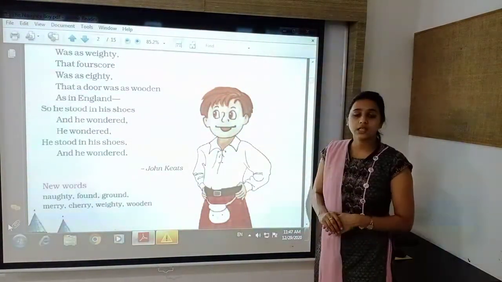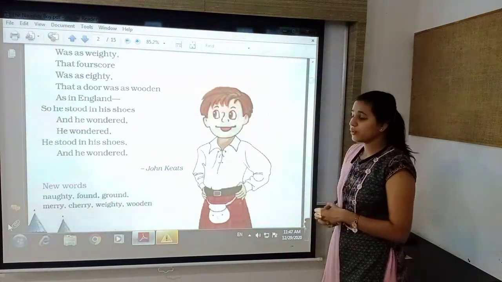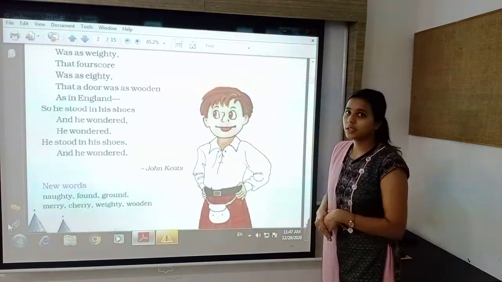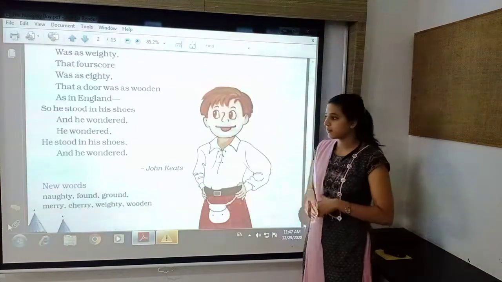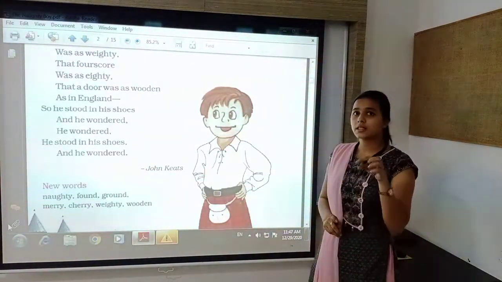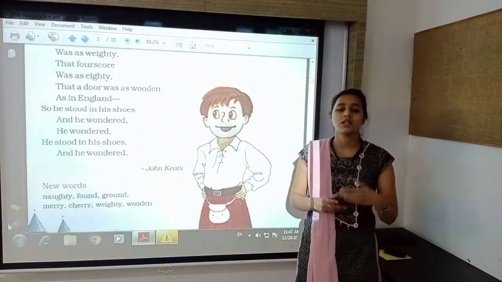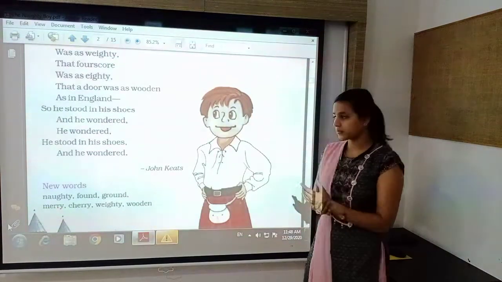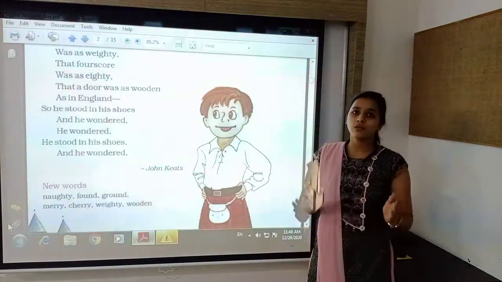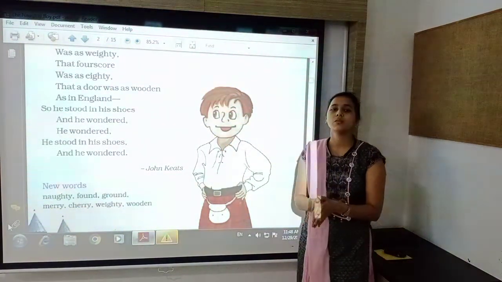First one is naughty. Naughty, that means mischievous or wicked. Next is farm. Ground, that is a land. Merry, that is cheerful, happy, joyful. Cherry, that is the name of a fruit. And weighty, that means something which has weight. Wooden, that means made of wood. So these were the new words of this poem.